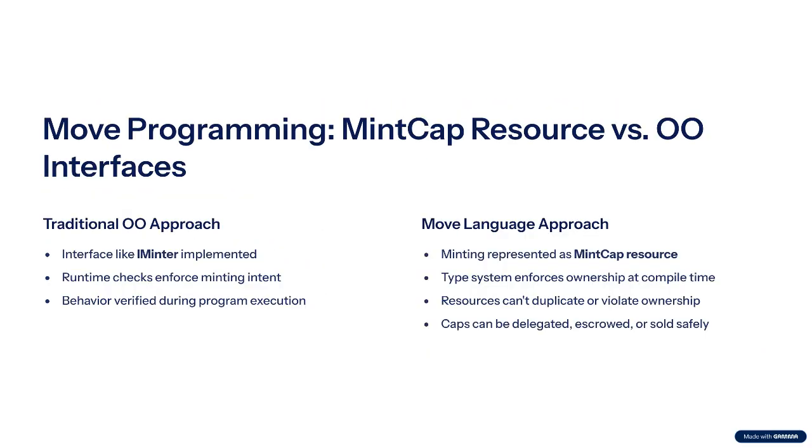In an OO language, you might implement an interface IMinter. In Move, you mint a MintCap resource. Possessing that value signals the same intent, but the enforcement happens in the type system, not at runtime checks scattered around the code. Because caps are resources, they inherit all the ownership semantics. They can be delegated, escrowed, even sold, and the compiler still ensures they never multiply.